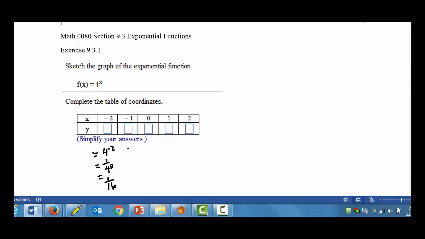If x is negative 1, we get 4 to the negative 1, which is 1 over 4.